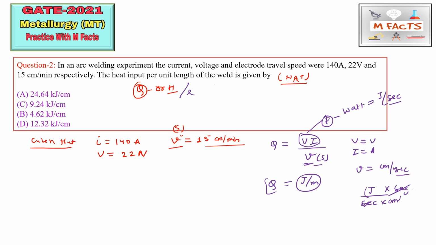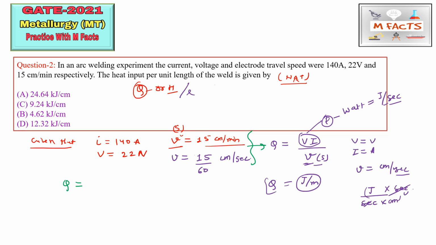So for cancellation purpose, for unit balancing, you need to change that minute into the second. So what we will do, we will change this centimeter per minute into centimeter per second. So 15 by 60 if we do, that will convert into centimeter per second. Now we will put this value in the given equation.